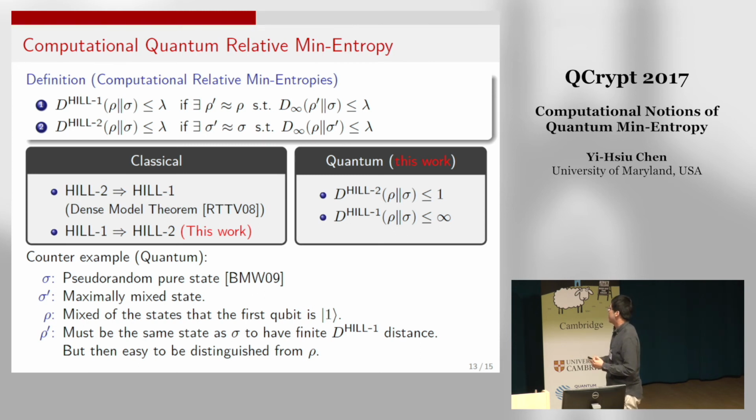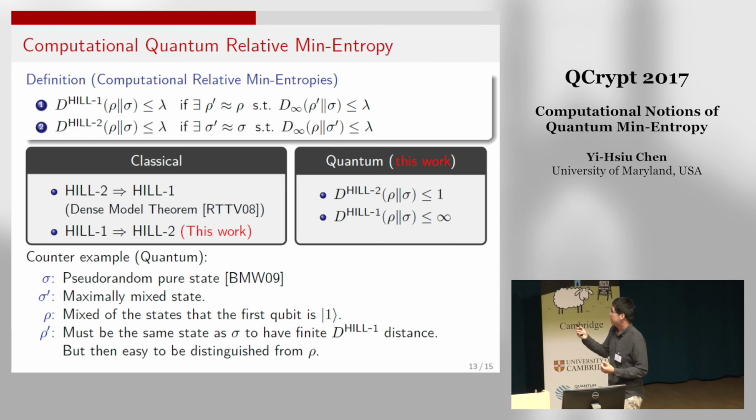Now the question is whether we can also find a rho prime that is computationally indistinguishable from rho and has a small distance to sigma. But an important observation is that the only state that can have a bounded distance to a pure state is the pure state itself.